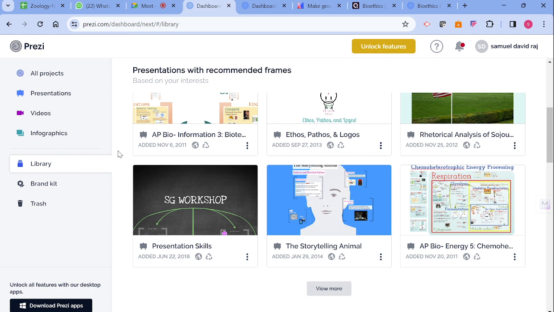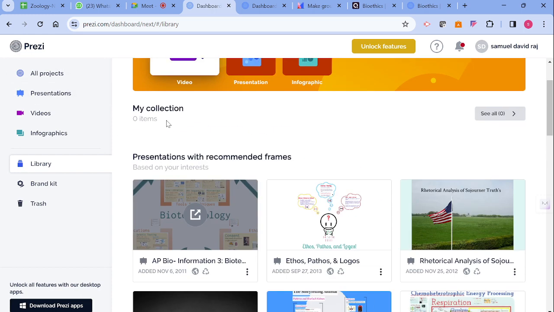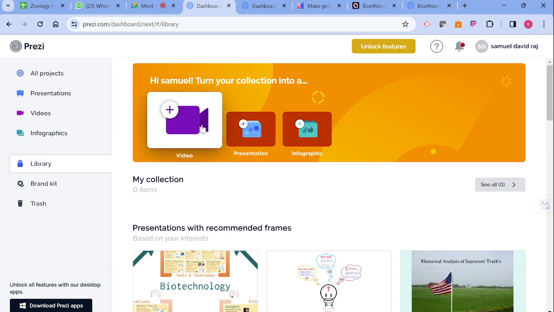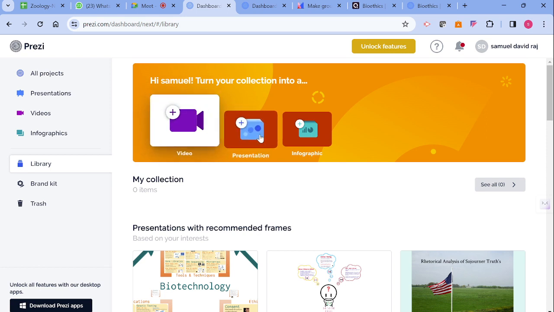So, if you can give a clear-cut idea of what your ideas are, it will generate the PPT on its own. Before that, you have to select a template. There are so many templates here, and I have selected one template. Here you can go for videos, you can go for presentation, even make infographics.